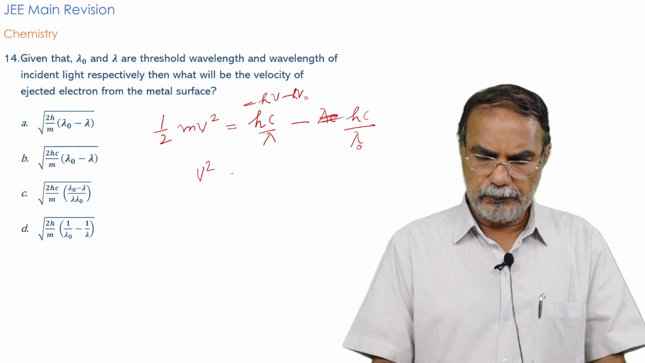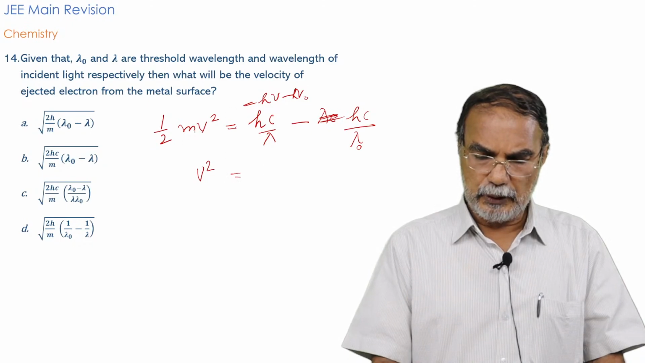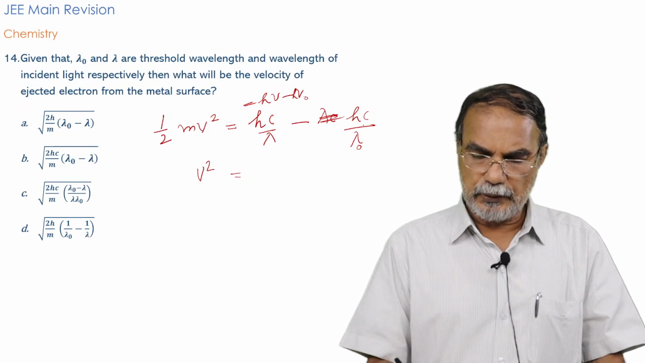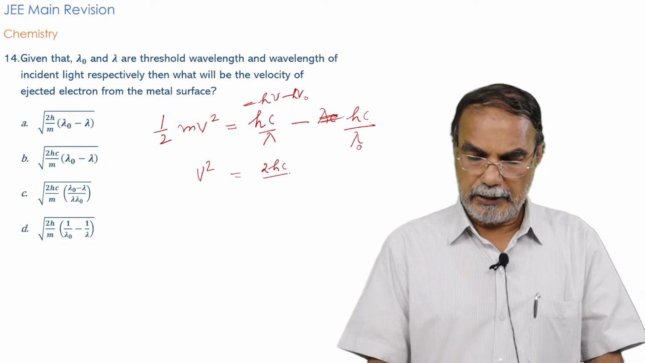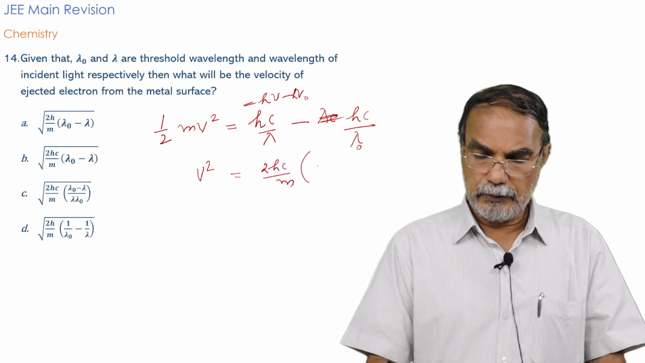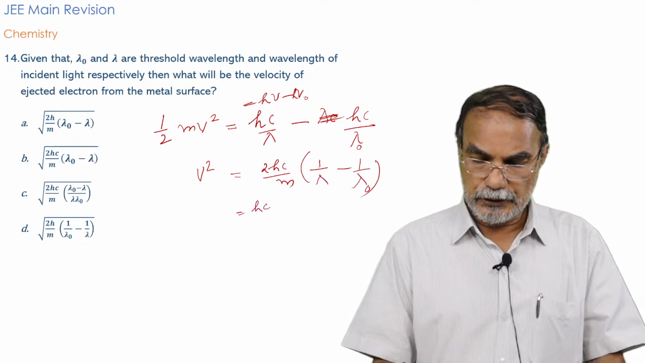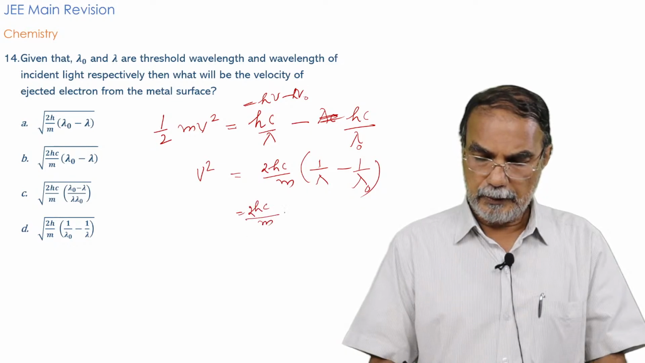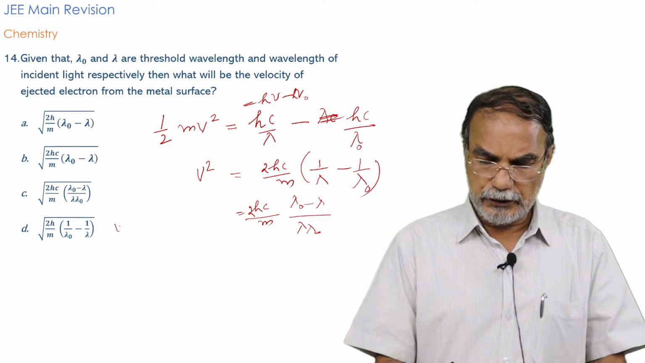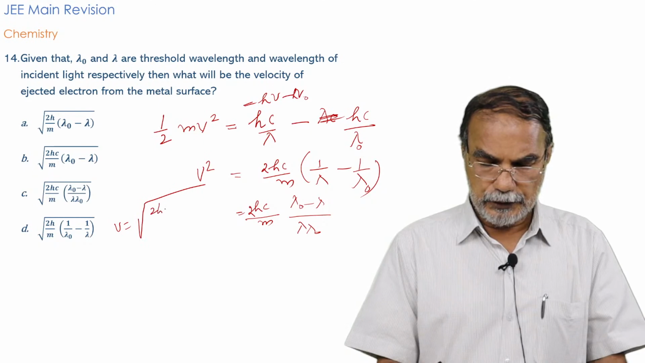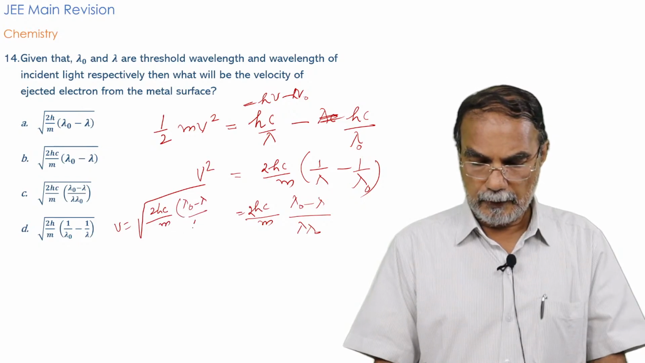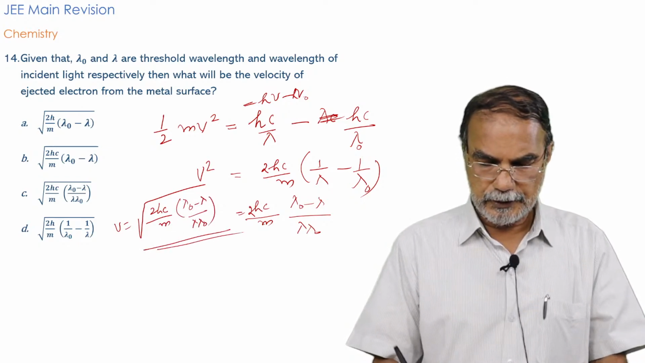So half mv square is equal to this much. So v square is equal to, you can write, 2hc by m into 1 by lambda minus 1 by lambda 0. So that's equal to 2hc by m into lambda 0 minus lambda by lambda into lambda 0. So that v is equal to the square root of this value, 2hc by m into lambda 0 minus lambda by lambda lambda 0. That's the relationship.